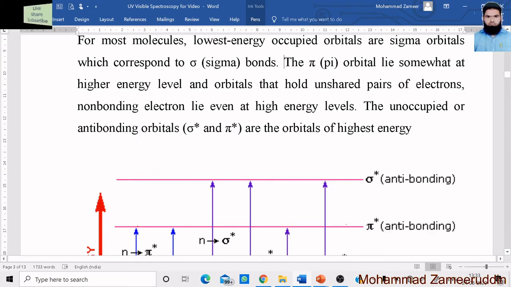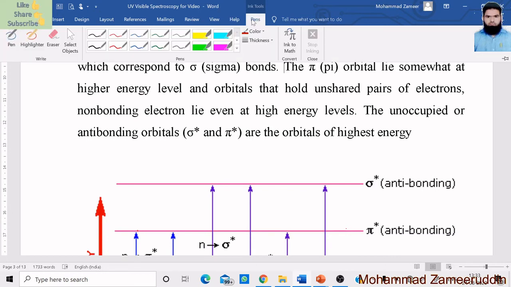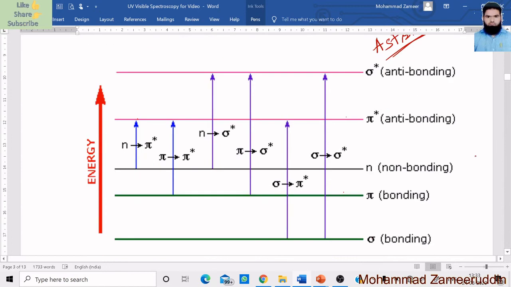Okay. This is not a star. It is pronounced as asterisk. Okay. Now this is the asterisk. Okay, this is clear. Now we will see this phenomenon in the form of a diagram, so we will easily understand. Okay.